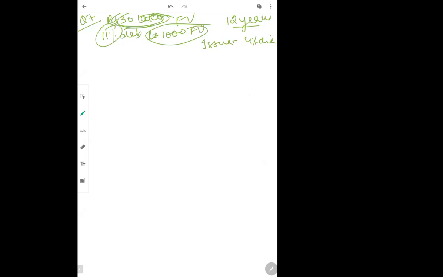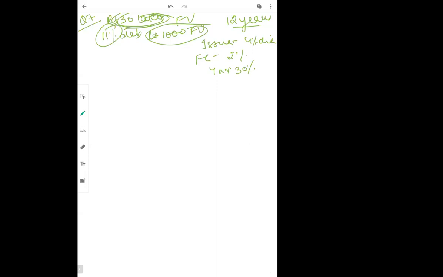Then further underwriting commission of 2% on the face value will be paid. So flotation cost is given as 2%. Then they have given tax rate as 30%. We have to calculate the after tax cost of issue.